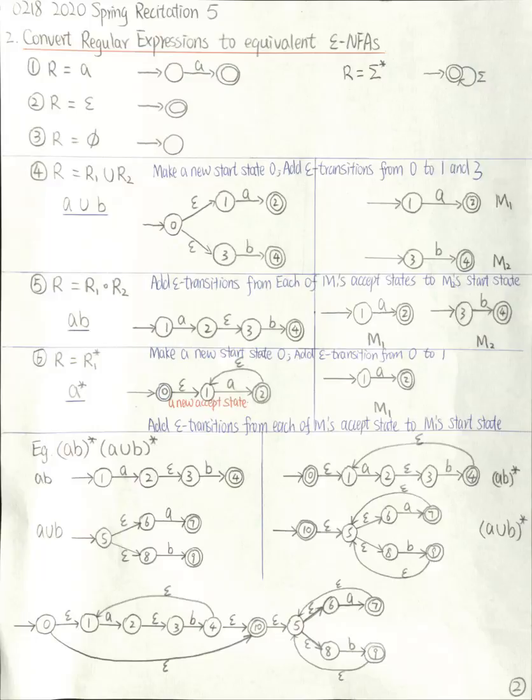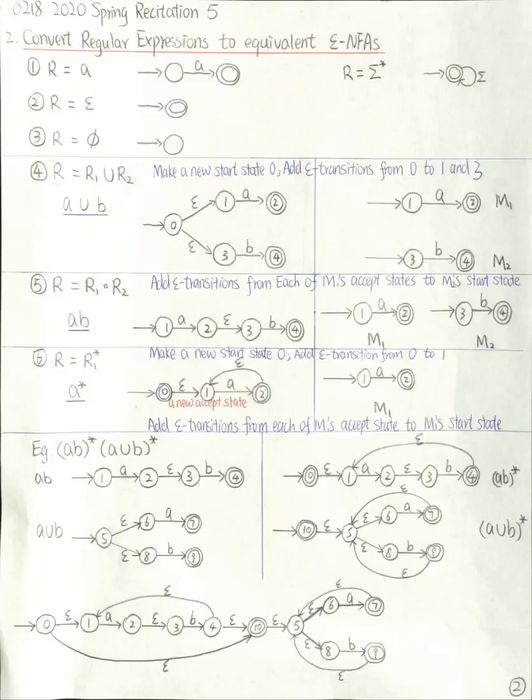Then we concatenate these two machines by adding epsilon transition from the accept state of the first machine to the start state of the second machine. So in this case, I add epsilon transition from 2 to 3. And I'll mark this 2 as a normal state. So in this new machine, the start state is 1 and the accept state is 4. And this machine is equivalent to the regular expression AB.